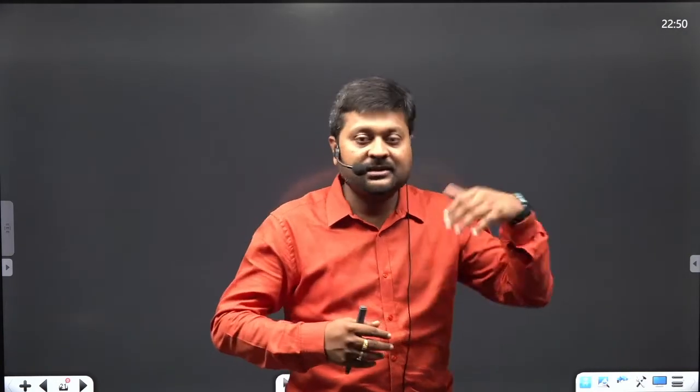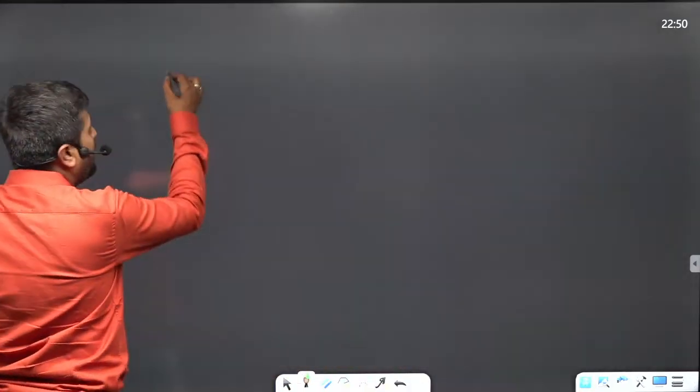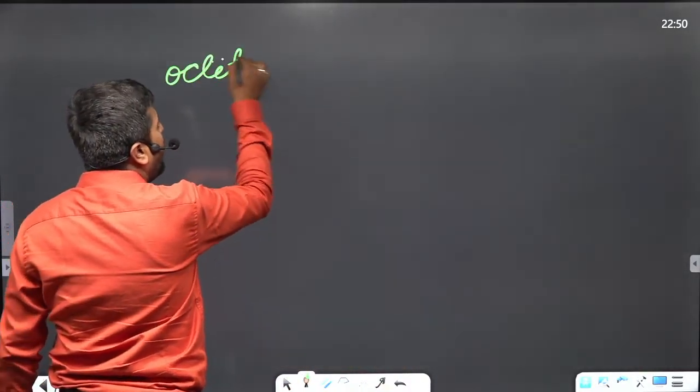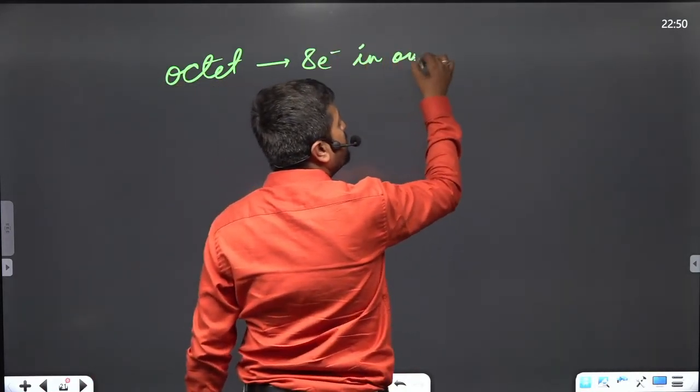This theory says that only those atoms try to combine with other elements or atoms which have an incomplete octet. Octet means 8 electrons in the outermost shell.